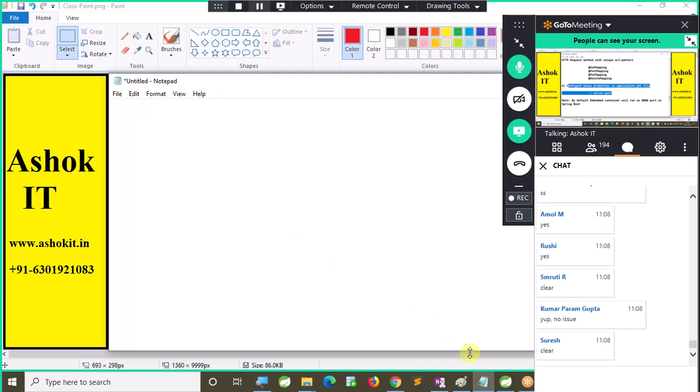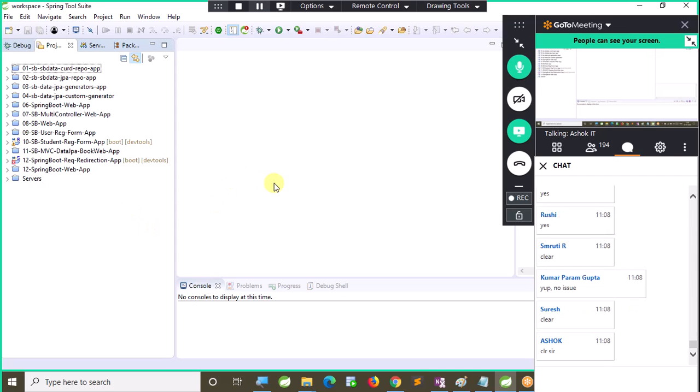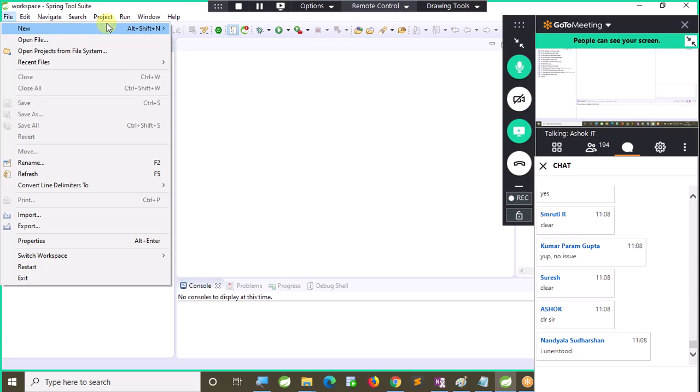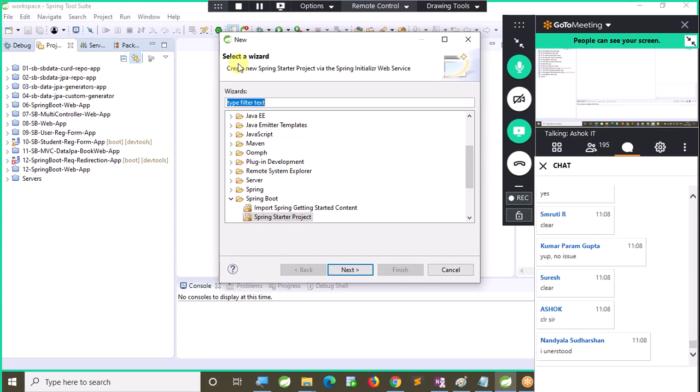Alright, now let's convert this into an executable program and see. I'm using my ToolSuite IDE. Go to File, New, Other, Spring Starter Project.